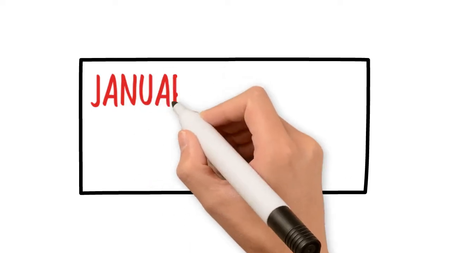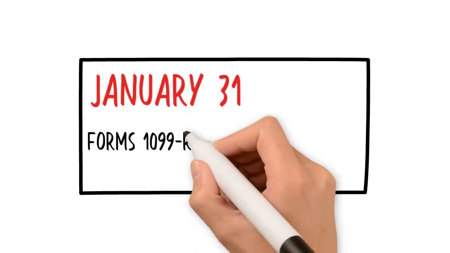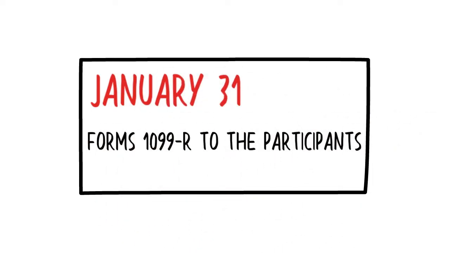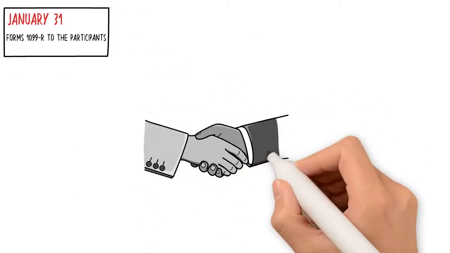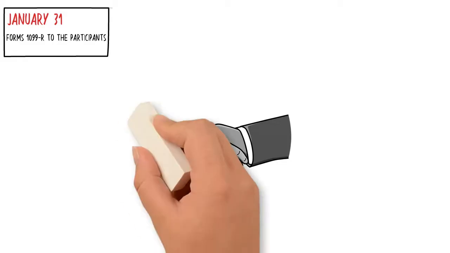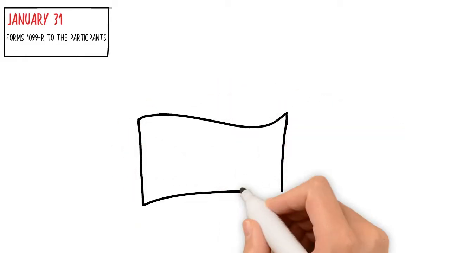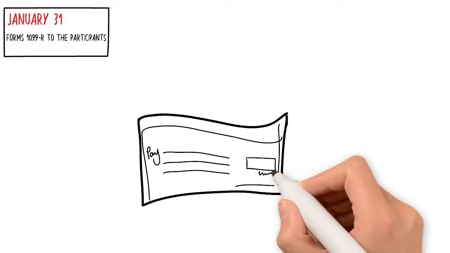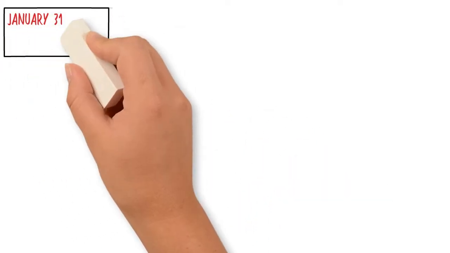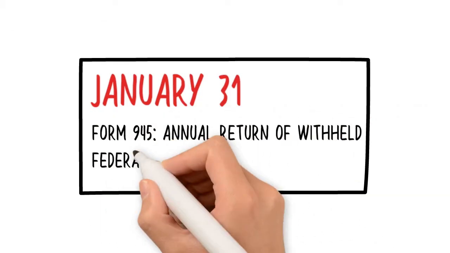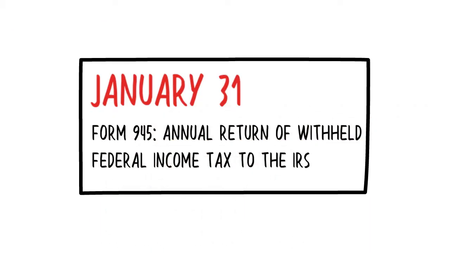January 31st. Forms 1099-R are due to the participants. The custodian-directed trustee of the plan generally delivers the 1099-Rs directly to the participants. Note that some custodians deliver the 1099-R along with the distribution check, either attached to it or as a separate enclosure.